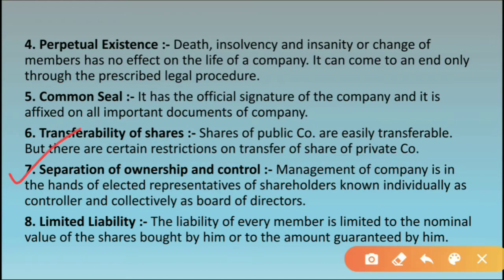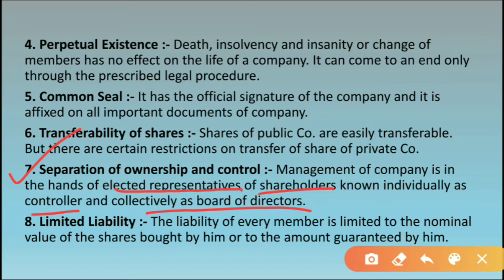Now the next is separation of ownership and control. Now students, in a joint stock company there is separation of ownership and control. See the explanation. Management of the company is in the hands of elected representatives of shareholders, known individually as controller and collectively as board of directors. I always tell you that it has separate legal existence. Separation of ownership and control means the person who is owning the company is different and the person who is controlling and managing the company is different.